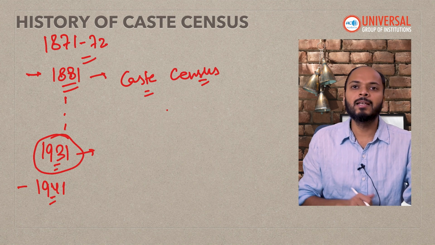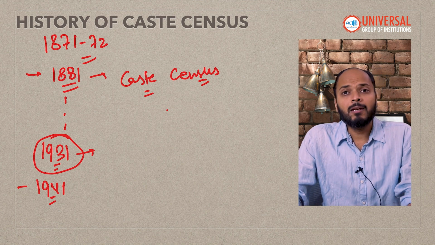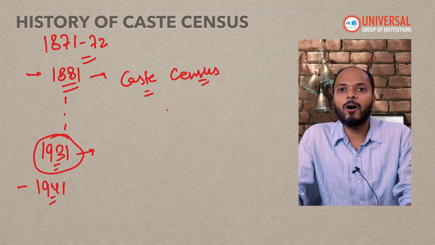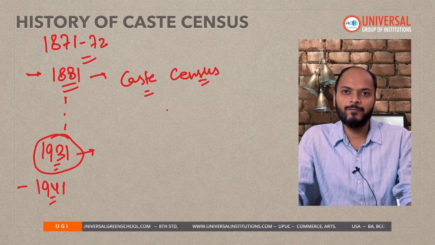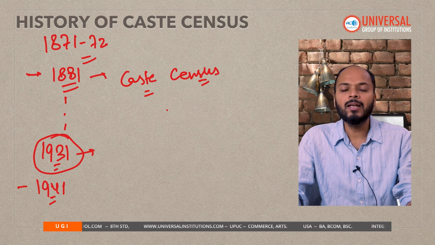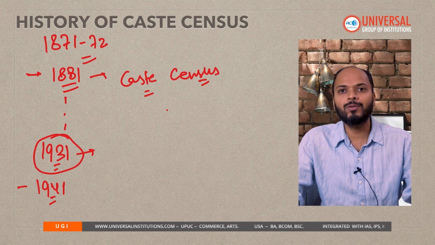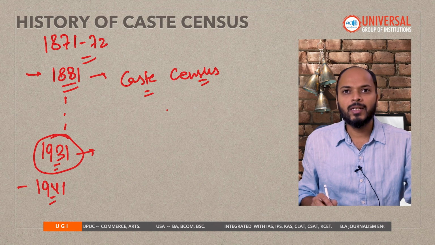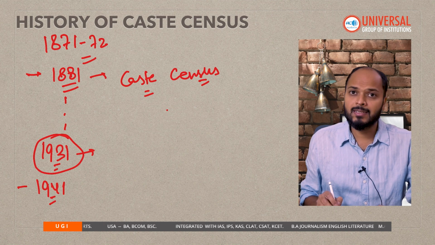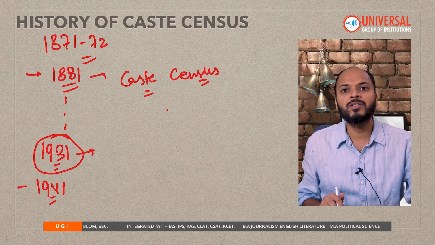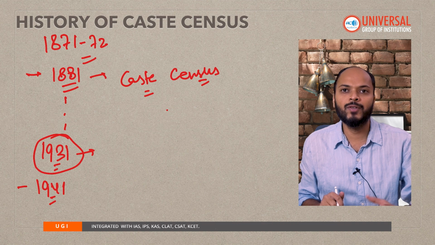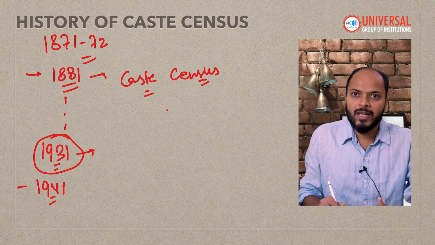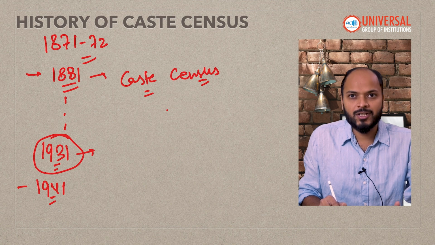After independence, the government of India made a deliberate policy that from now onwards we will not be collecting caste data of Indians. The reason being that the government wanted to dilute the caste identity of people. But the government said that we recognize there is some section of the population which needs positive support and upliftment from the government, and affirmative action has to be taken for those sections of society.